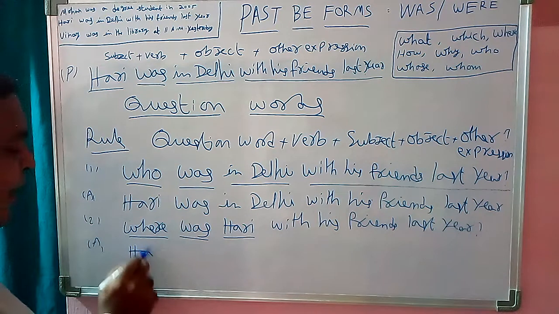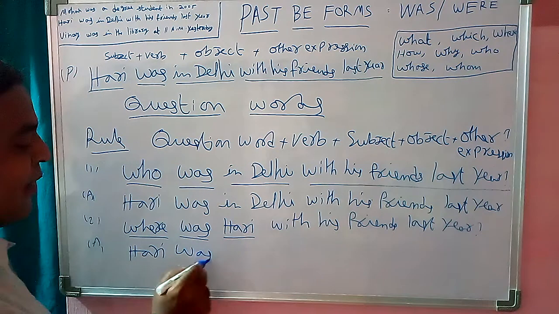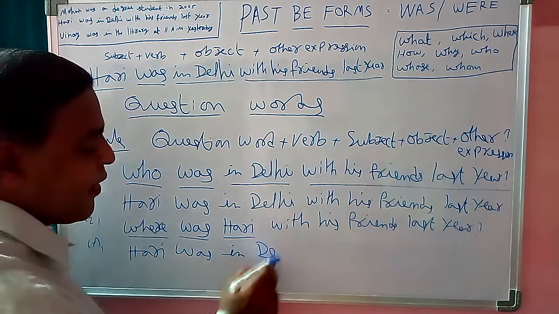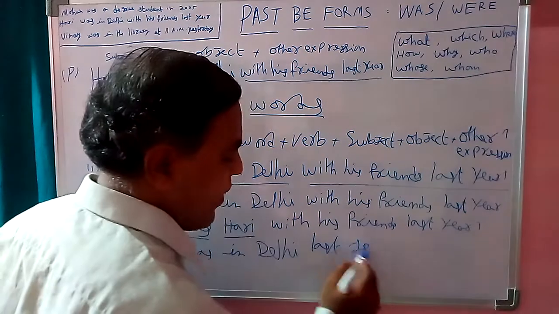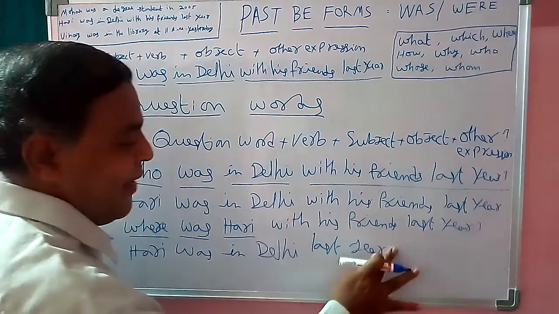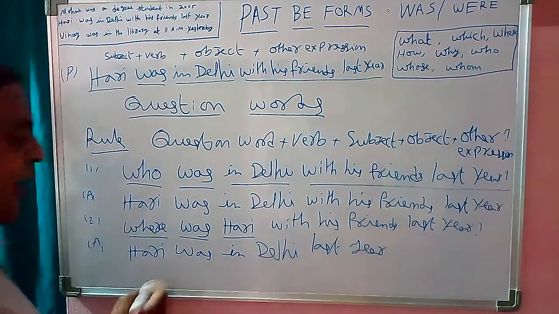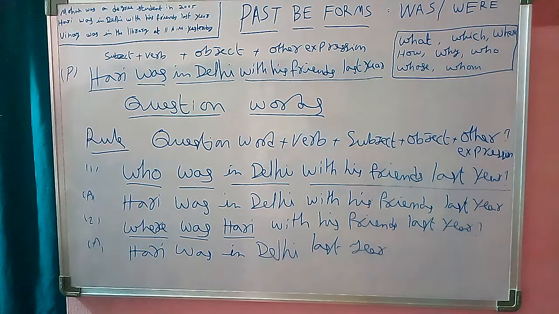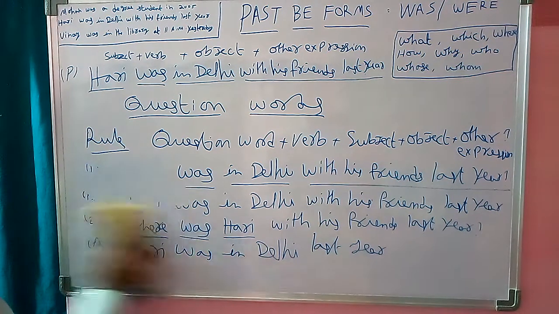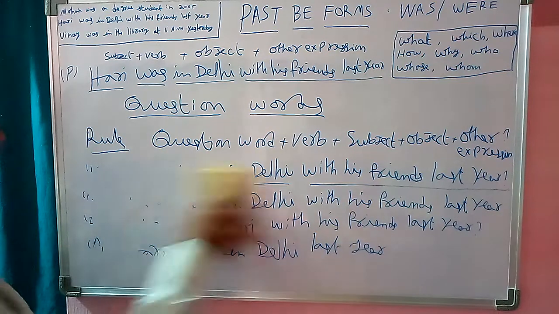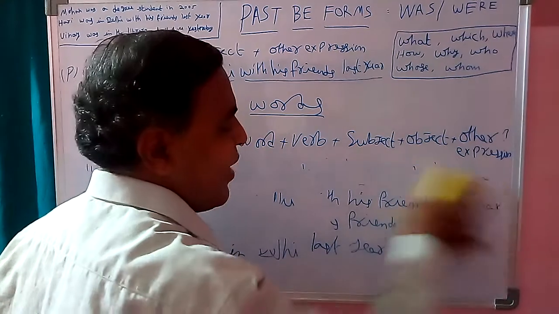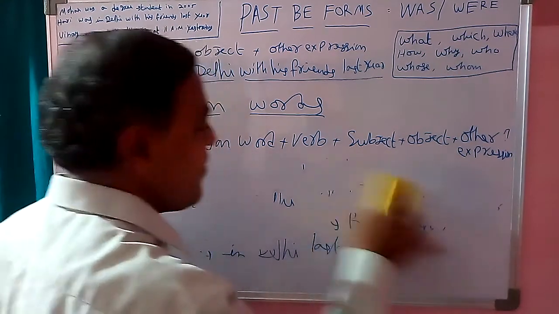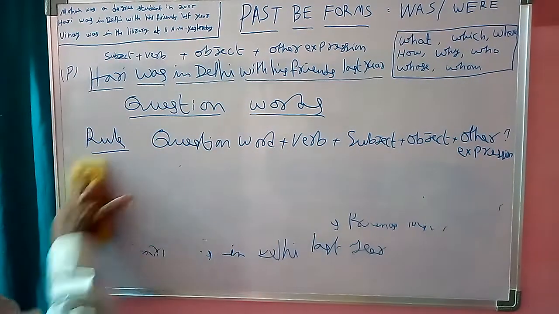Answer: Hari was in Delhi last year. So this is the question word.